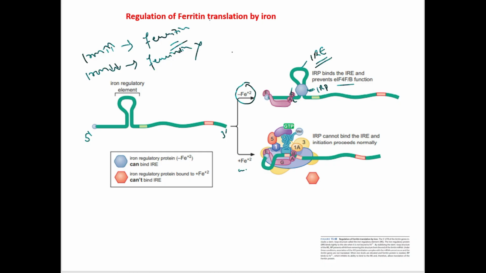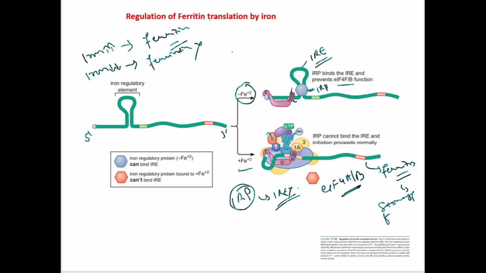See, in this concentration, when the iron is more, during this time the iron binds with the IRP protein, due to which it cannot bind with the IRE. And now the EIF4A and 4B do their work by linearizing this mRNA, and the ribosomal subunit comes and binds in this region along with some initiation factors which will help in the formation of this ferritin protein. Here the ferritin protein is being formed, due to which the iron will be stored. It is the storage form of iron. It is a protein which stores the iron.